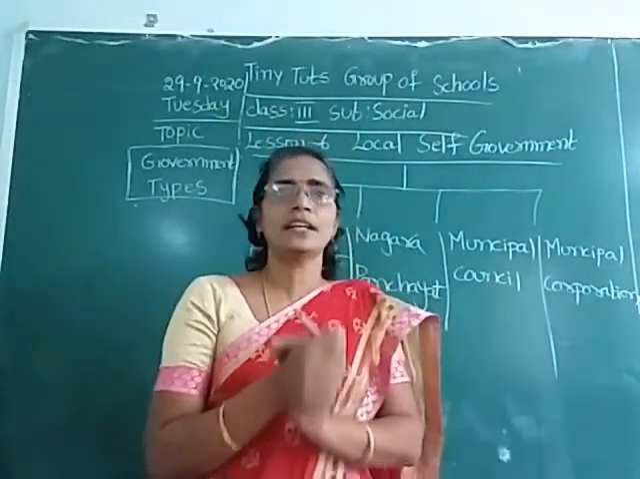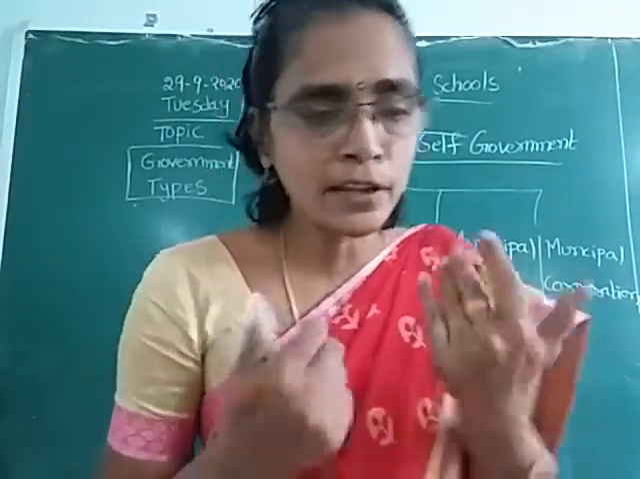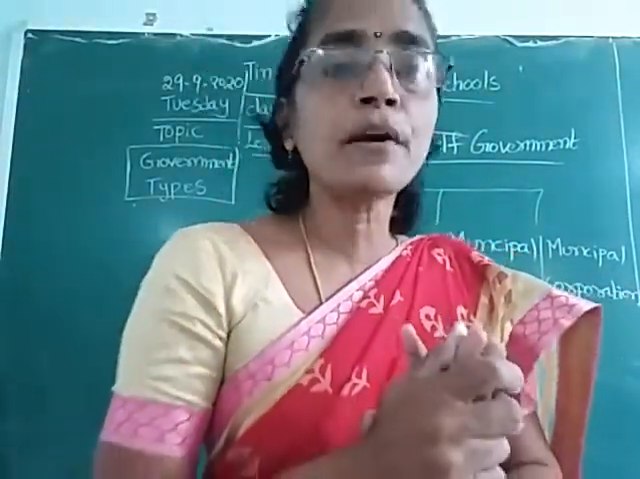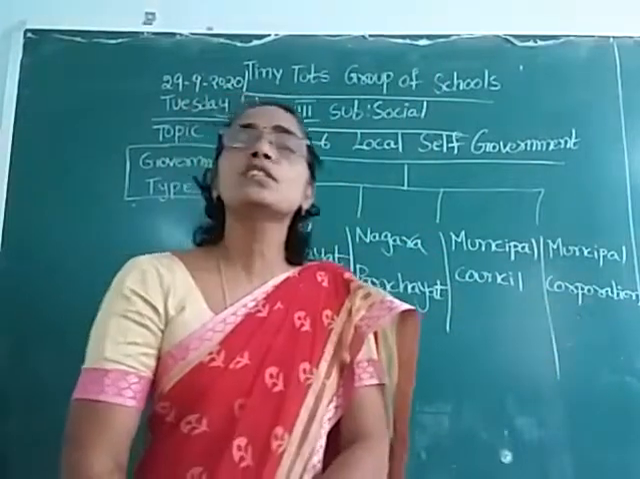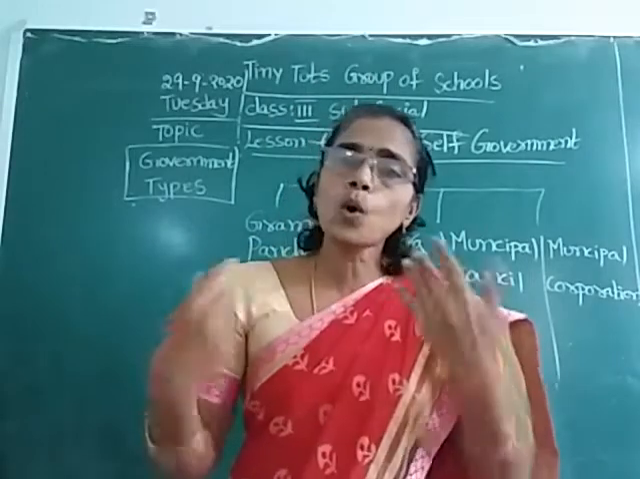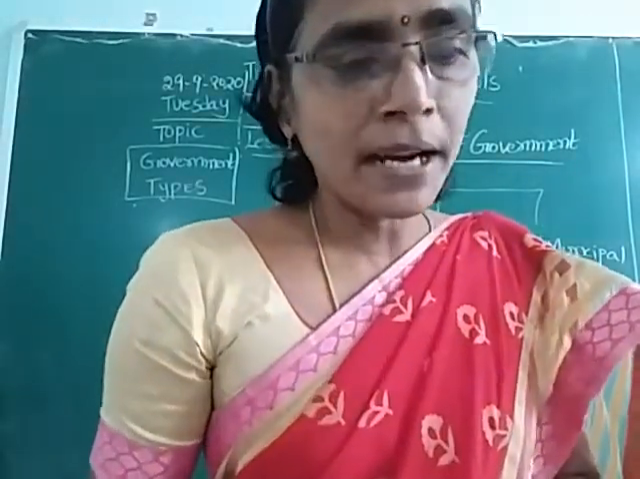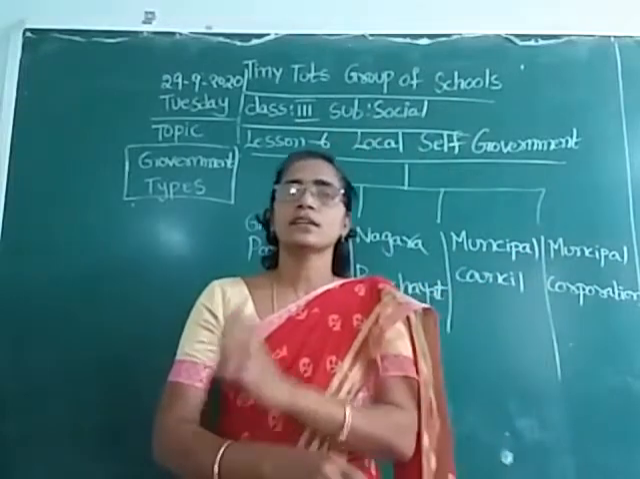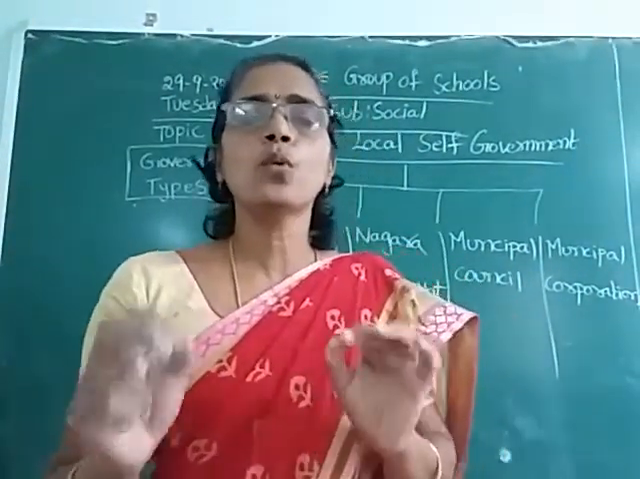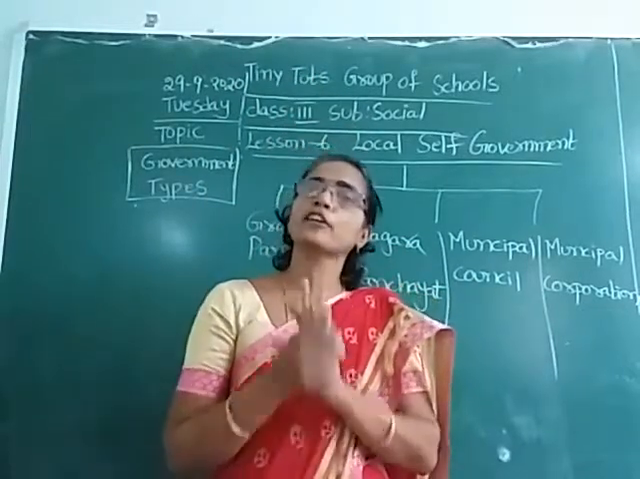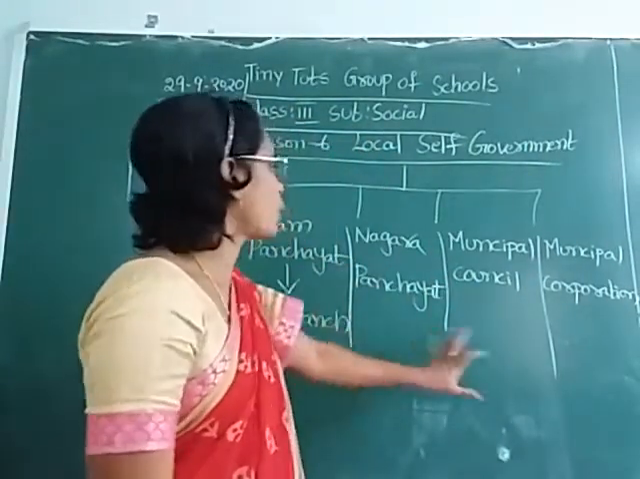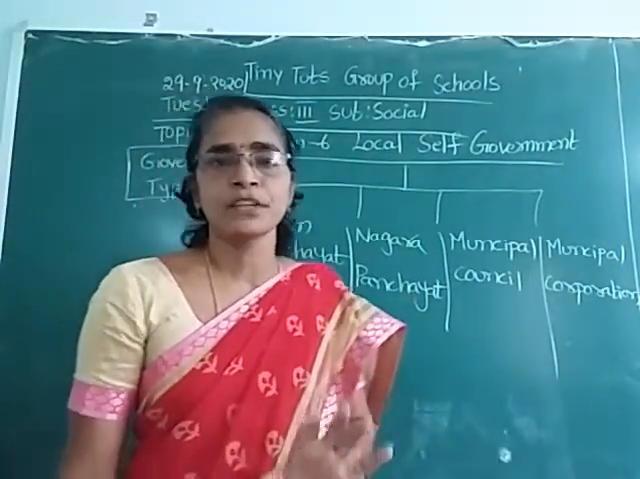Local self-government can rule, has its own government called municipality or municipal corporation. It can supervise its own things by using the employees. The people who completed 18 years can vote and elect their members. These are the four local self-government branches, divisions.